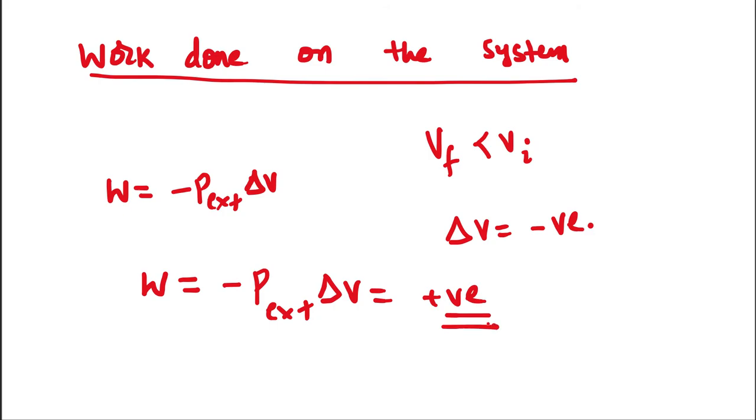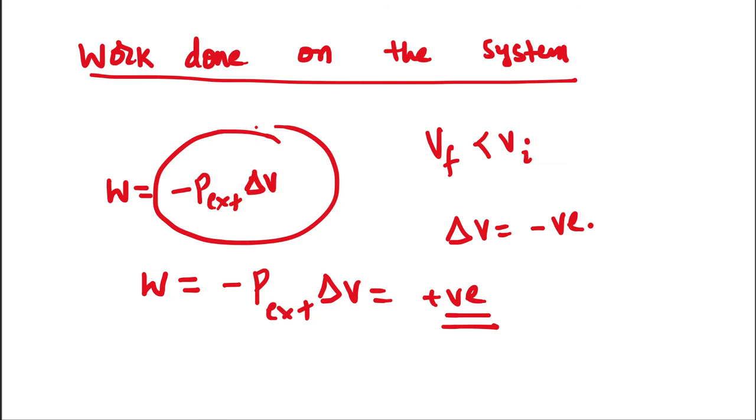So therefore, to make work positive, we should take the work sign also as positive. For expansion, this expression is giving a negative value, and we know work is always a positive quantity. Therefore, to report this negative value as positive, we must use a sign convention of negative in the expansion work, that is work done by the system.